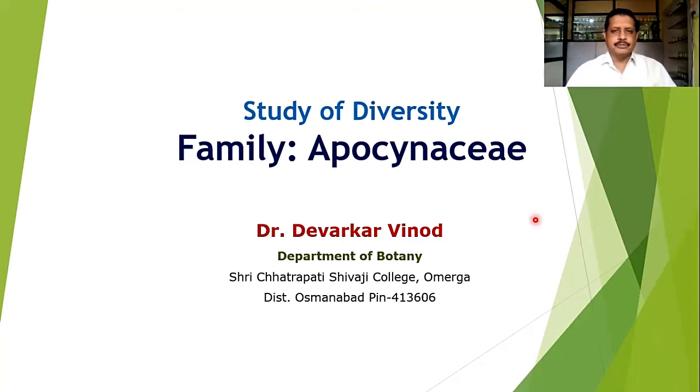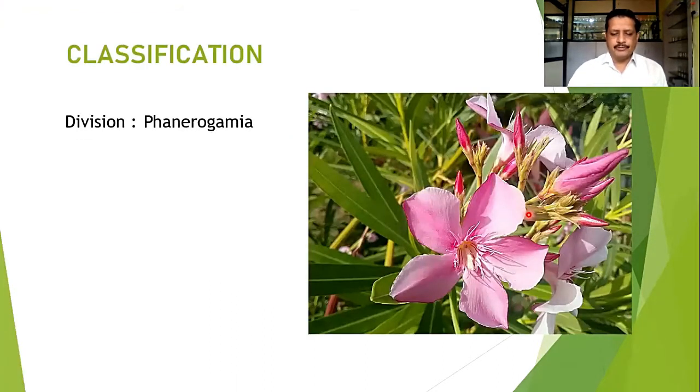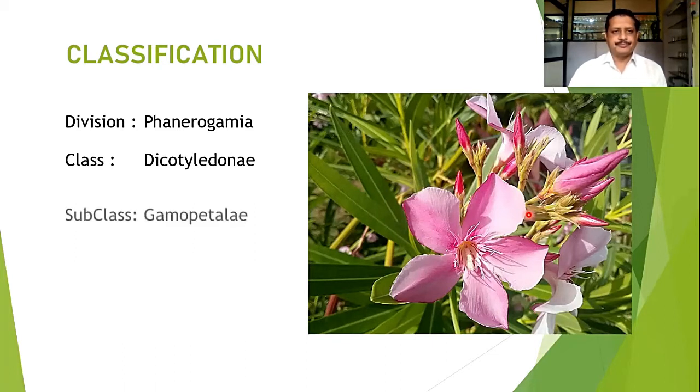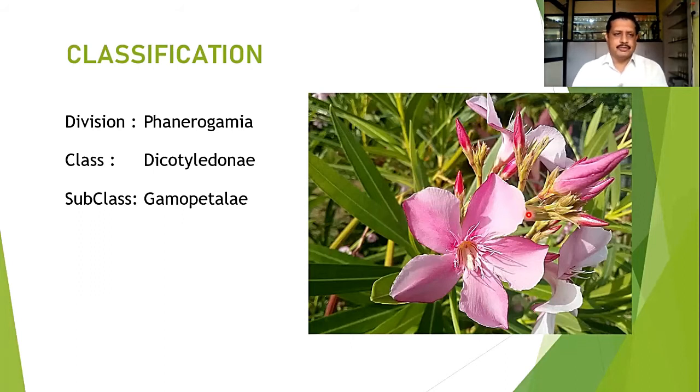Today we are going to discuss another important family, that is family Apocynaceae. This is one of the important families because most of the members in our region we observe in day-to-day life. This belongs to the division Phanerogamia, class Dicotyledone, where it has two cotyledons.